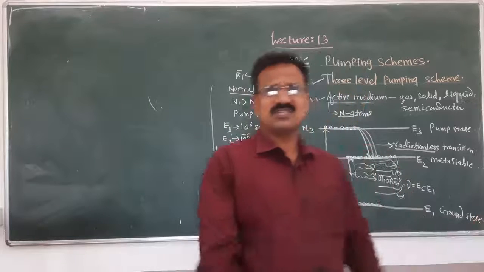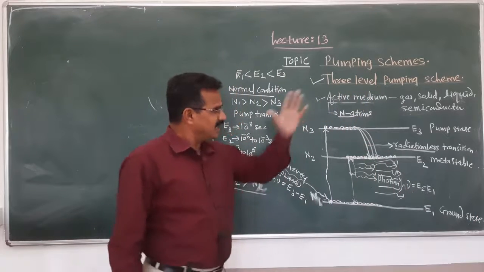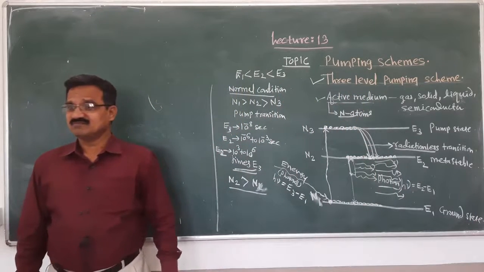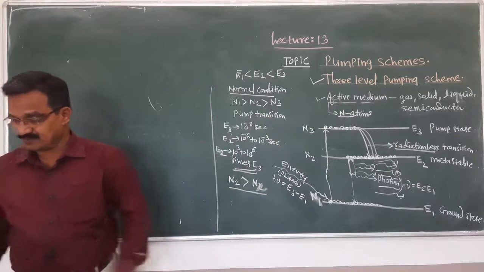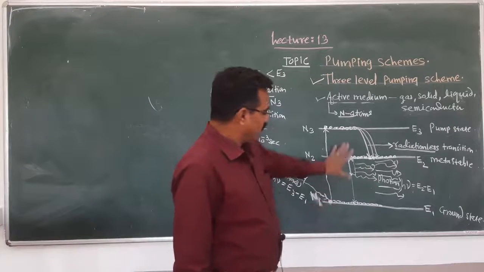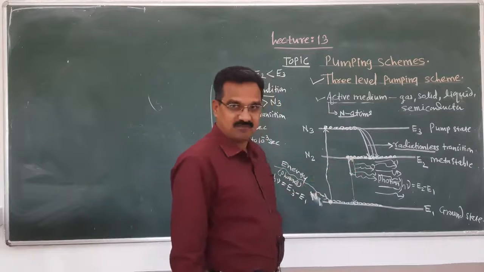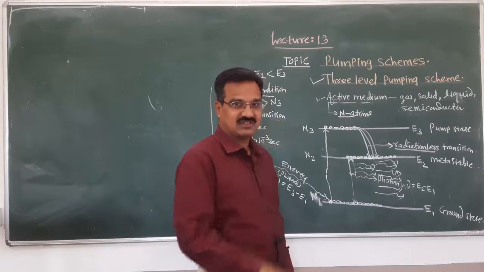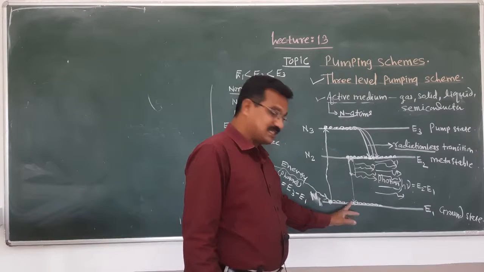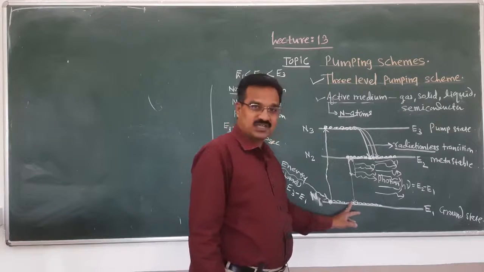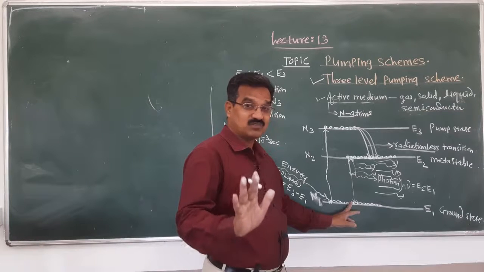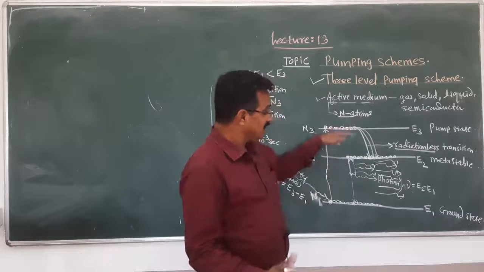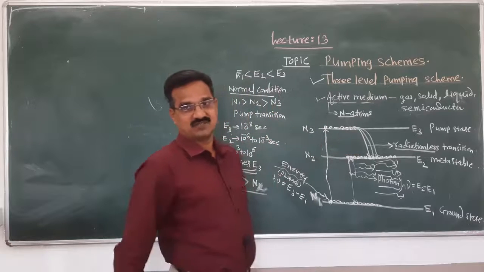The next one: what are the drawbacks of this 3-level pumping scheme? The first drawback, you remember, is that when we use the 3-level pumping scheme, more than 50% of the atoms of the ground state must be converted into the metastable state.